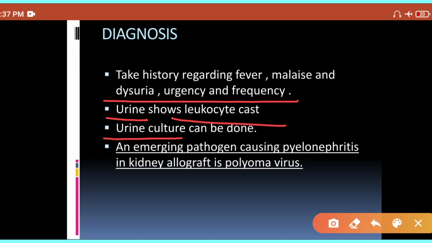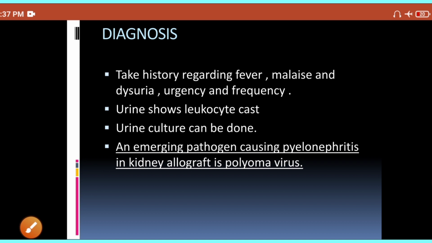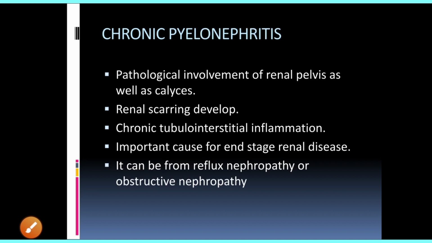Now this is the important MCQ. You have to remember that the emerging pathogen that causes pyelonephritis in the kidney allograft is polyoma virus. That is the important MCQ. So that is regarding the diagnosis of acute pyelonephritis. Alright. Now we will see chronic pyelonephritis, the chronic form.